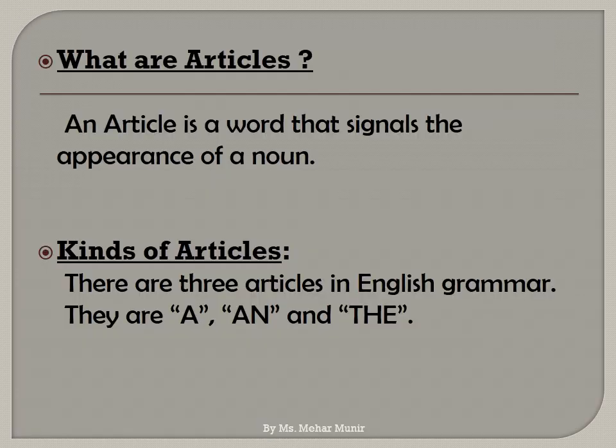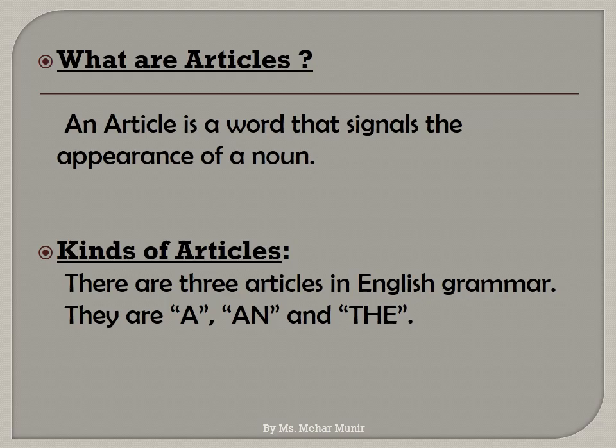What are articles? An article is a word that signals the appearance of a noun. Whenever a noun is going to appear, we start the sentence with an article. Kinds of articles are given to you.